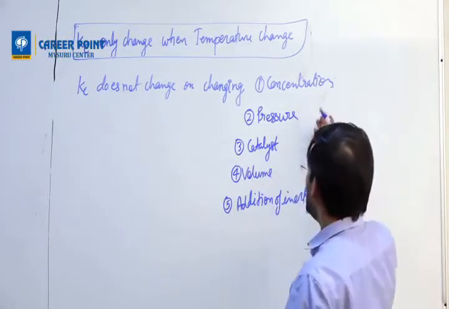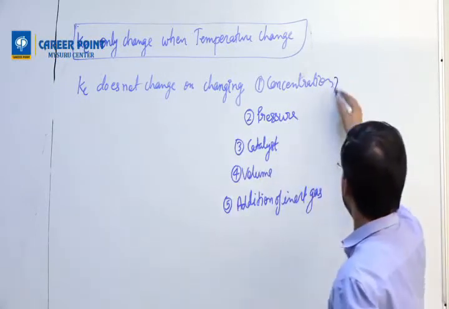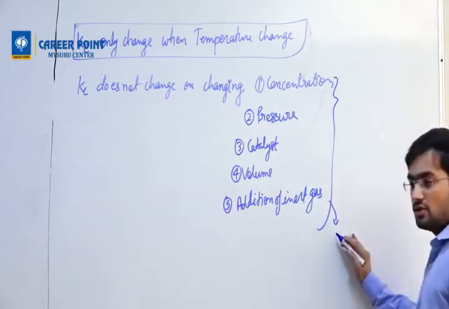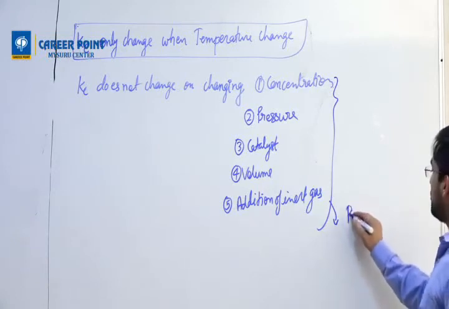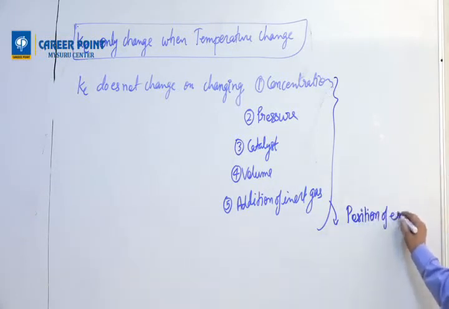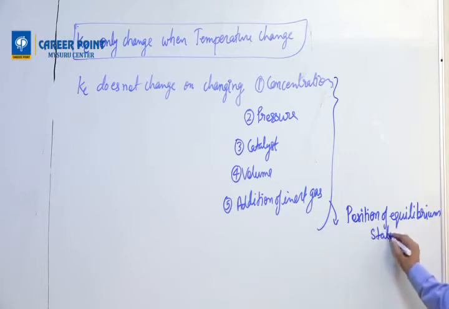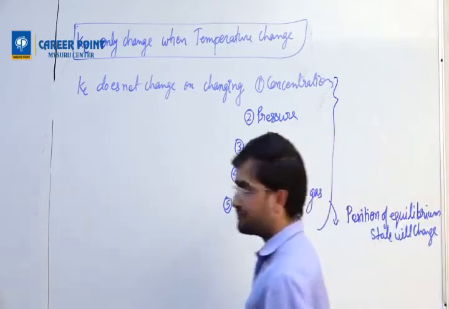Then what, on changing this, something will change or not? Yes. What are the things which will change on this? Those things are position of equilibrium state will change. Understand this point?